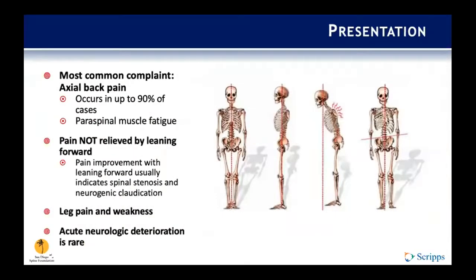So how do patients typically present? The most common complaint, as we would imagine, is axial back pain, which occurs in up to 90% of patients. This could be a result of paraspinal muscle fatigue. Interestingly, when there's spinal stenosis, the pain is not relieved by leaning forward. Patient improvement with leaning forward usually indicates spinal stenosis and neurogenic claudication. Patients, especially with degenerative scoliosis, present with more radicular symptoms like leg pain and weakness. However, acute neurologic deterioration is rare in these patients.